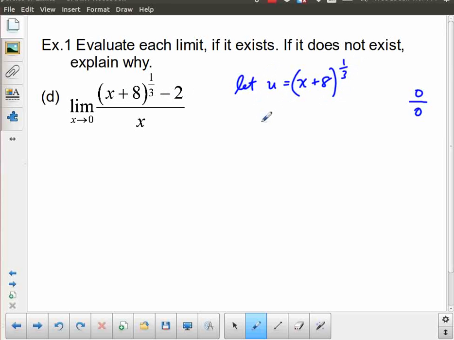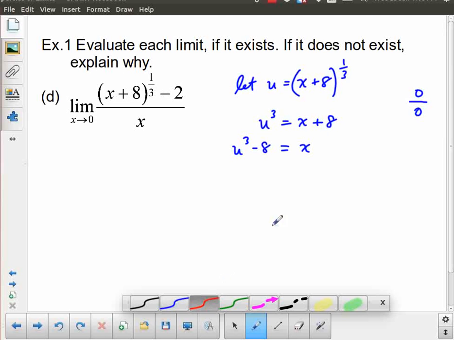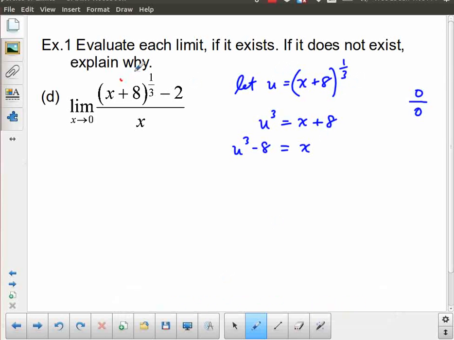So I'm going to cube both sides. So I end up with u cubed equals x plus 8. And then to isolate x, I end up with u cubed minus 8 equals x. So this first one allows me to substitute up here. This second one allows me to substitute here.